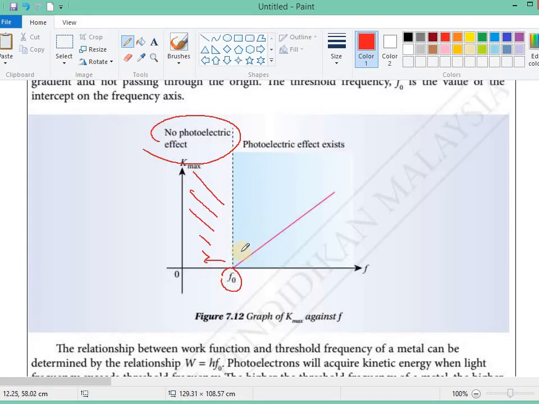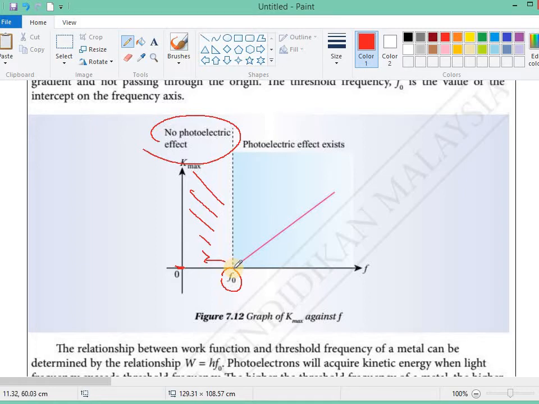And when the frequency of the photon is exactly the threshold frequency, the electron can escape the surface, but the electron does not have kinetic energy. That's why you see at the threshold frequency, the kinetic energy of the photoelectron is 0.